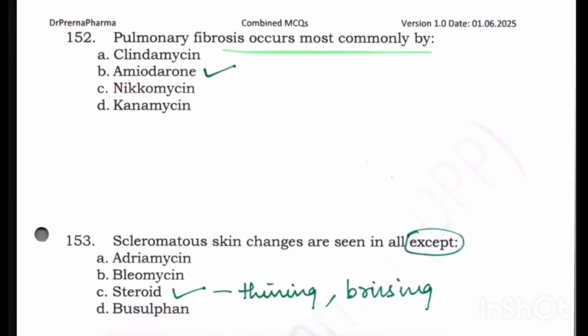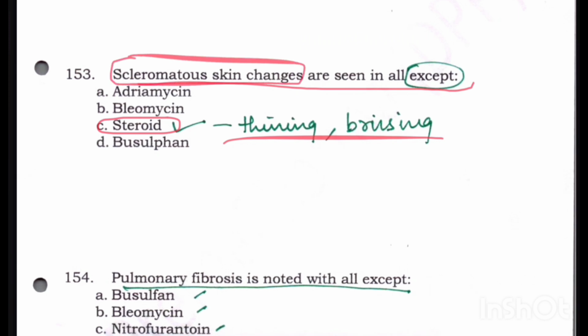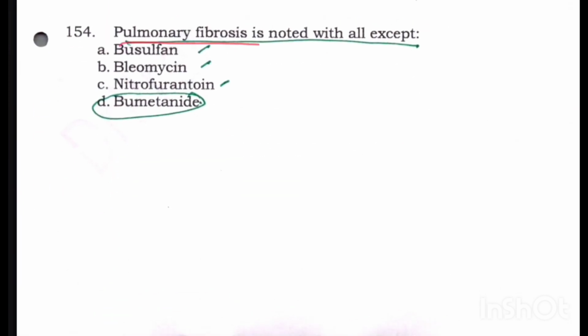Pulmonary fibrosis occurs most commonly by amiodarone, out of all the given options. Scleromatous skin changes are seen in all except steroids. Steroids cause a thinning of the skin, bruising, reduced collagen. So steroids do not cause scleromatous skin changes. Pulmonary fibrosis is noted with all except busulfan, bleomycin, nitrofurantoin, and bumetanide. So pulmonary fibrosis is noted with all except for bumetanide.